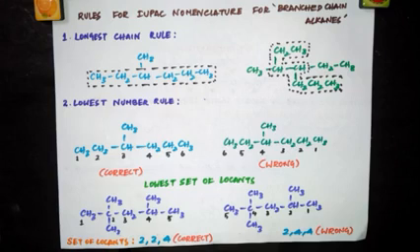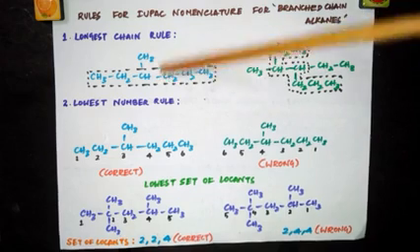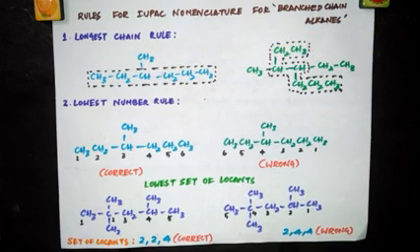These are the basics. If you are very clear with these basics, then it will be very easy for you to name any class of organic compounds, which means compounds having any other functional groups. So remember, alkanes in which at least one carbon atom is linked to 3 or 4 other carbon atoms are called branched chain.